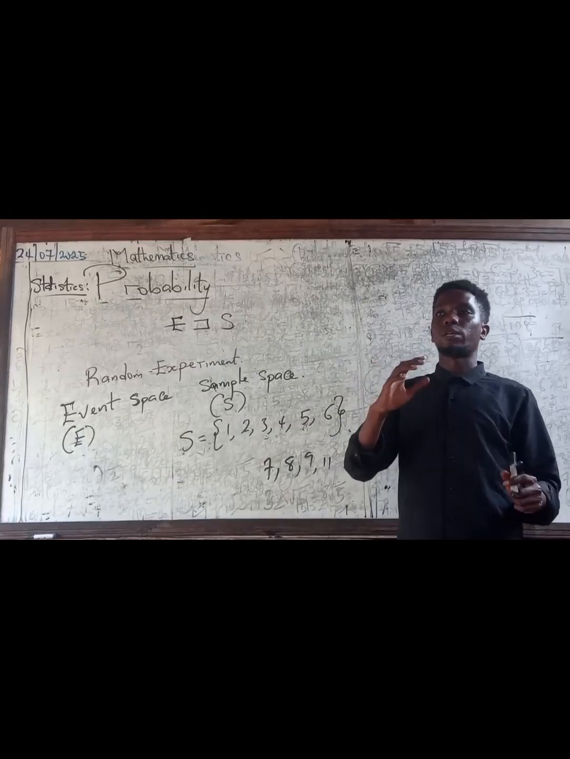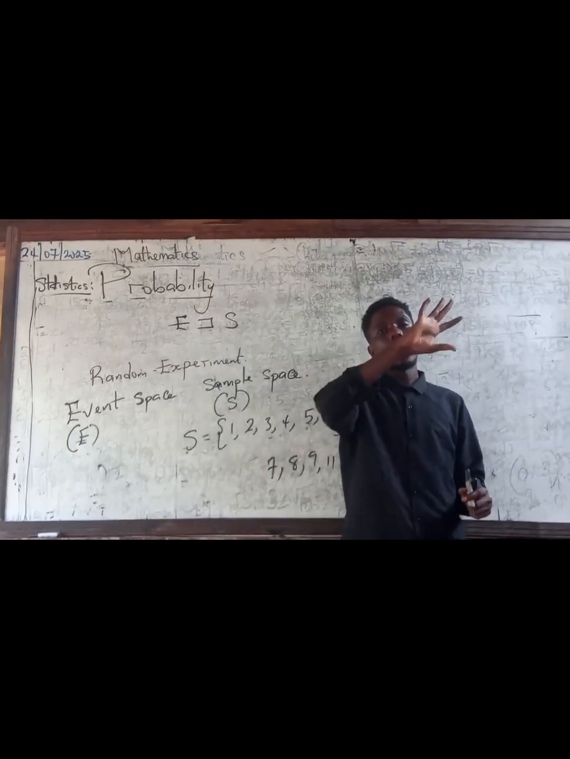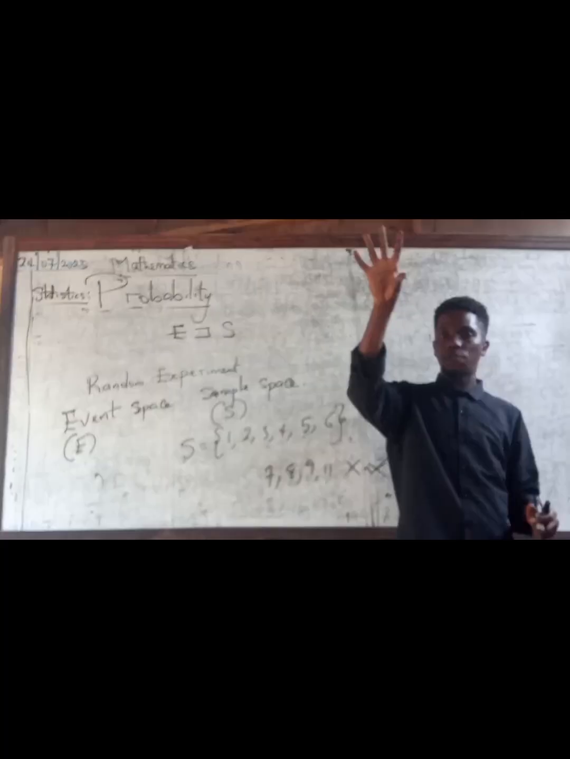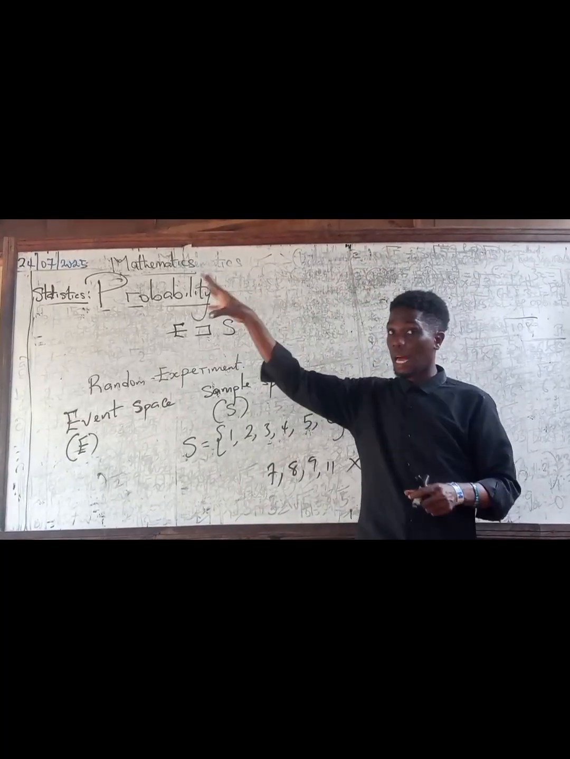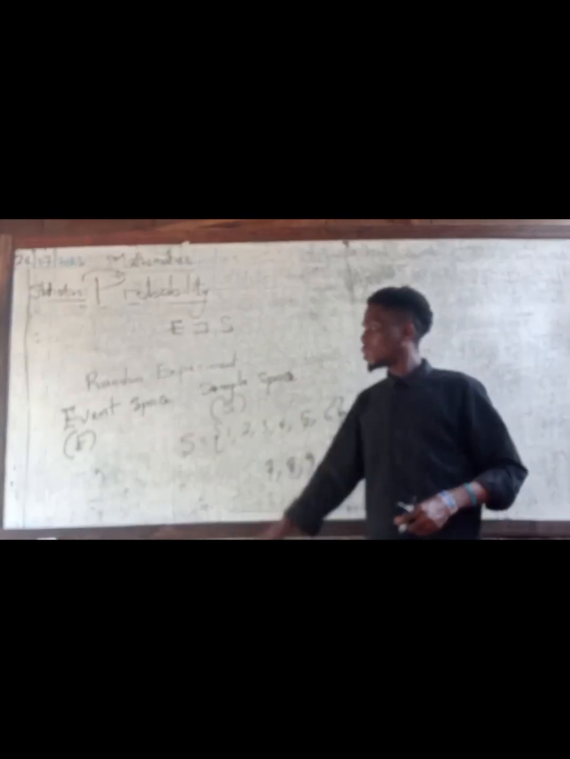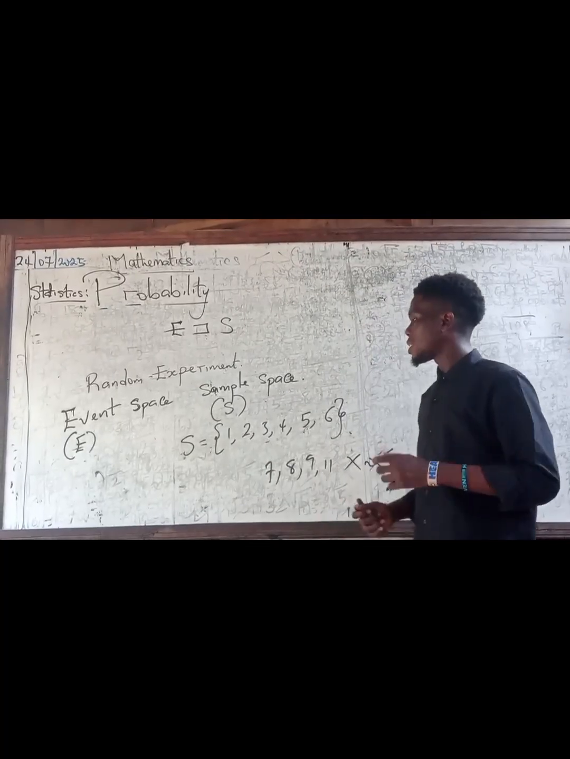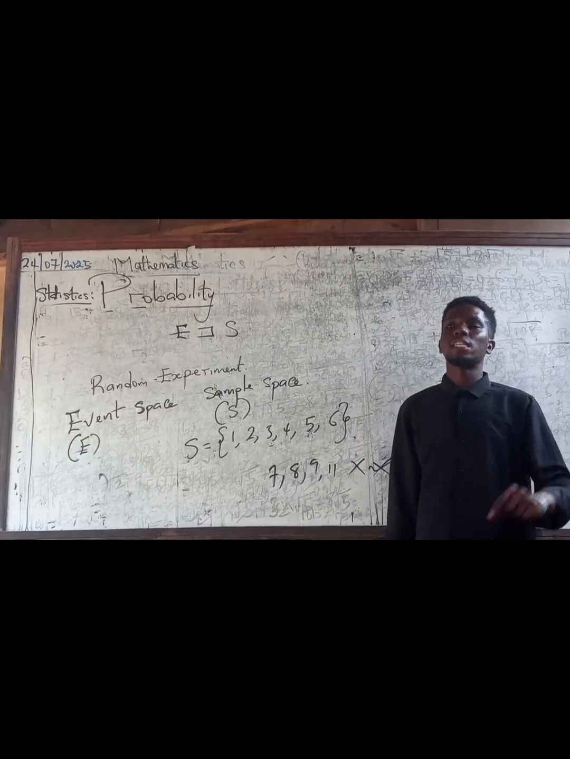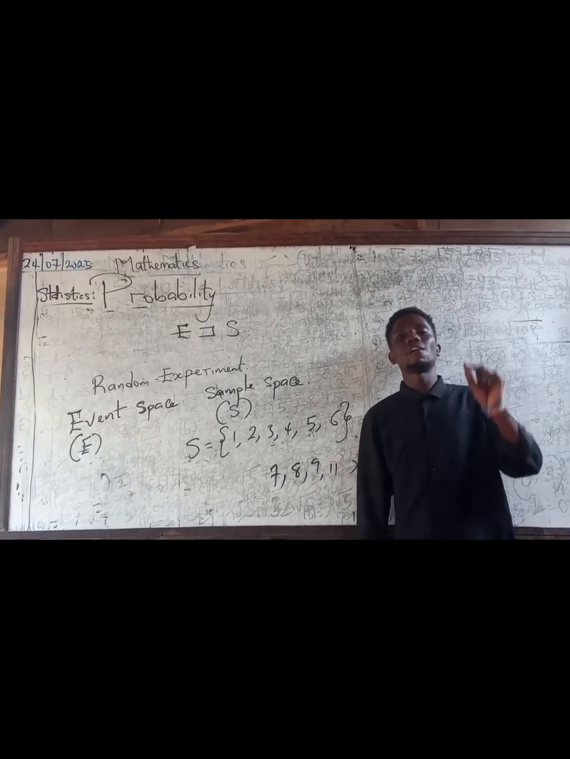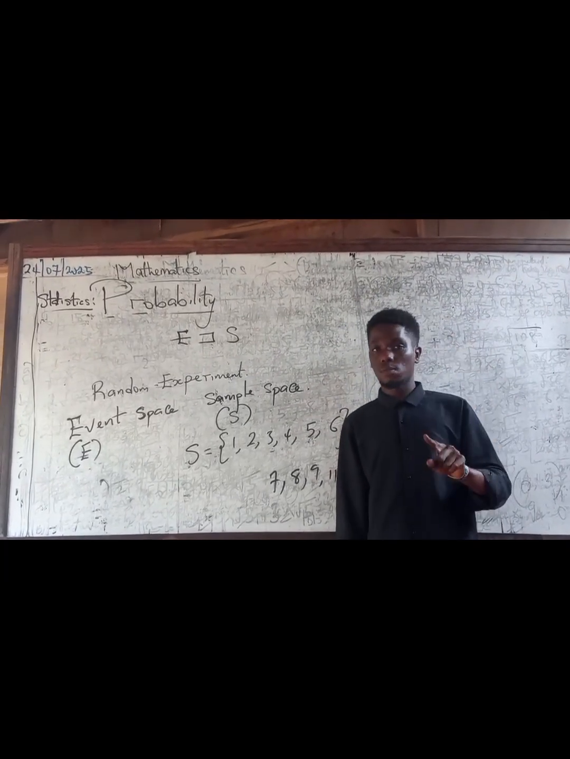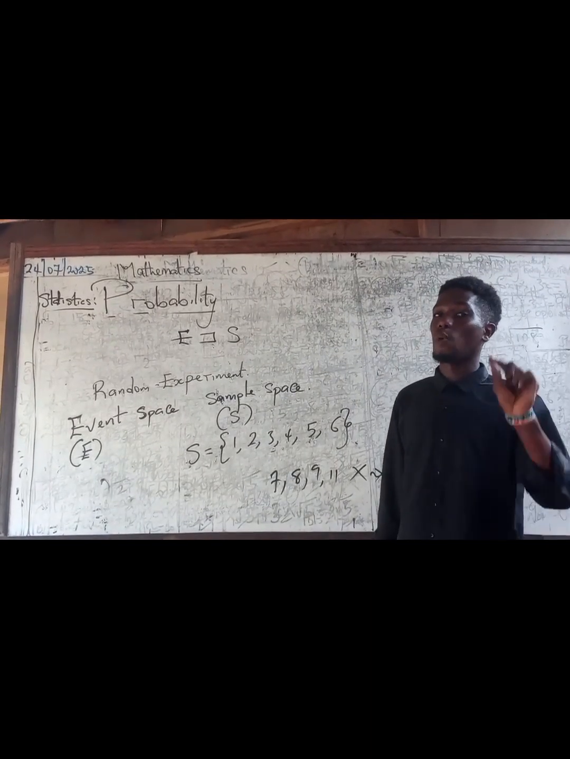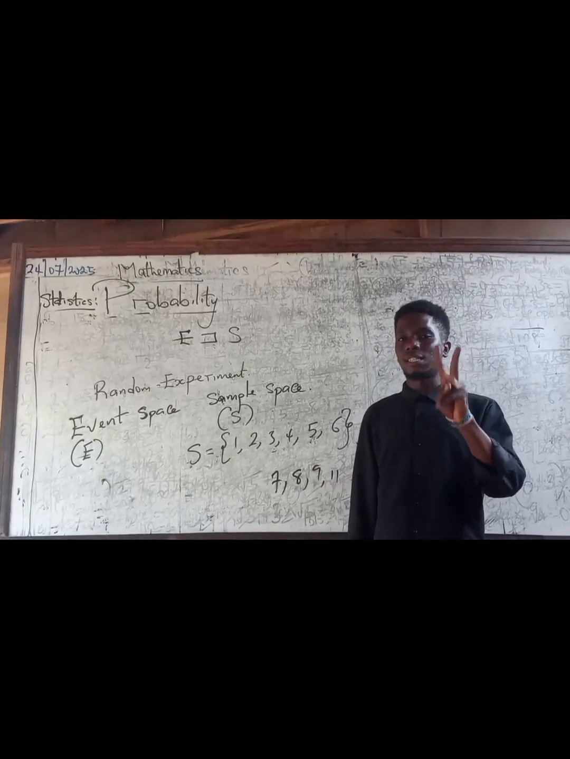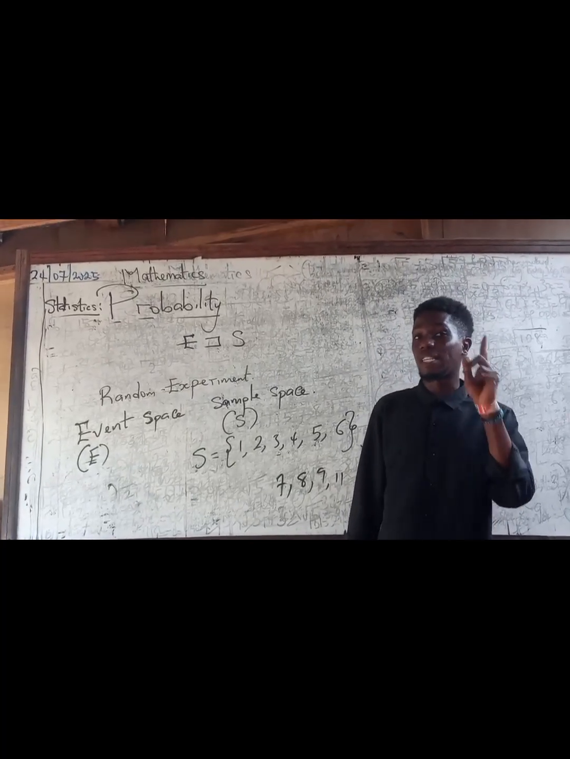Whenever you are dealing with a random experiment, the first thing you have to do is identify the sample space, then identify the event space. You don't do event space first before sample space. You identify the sample space, then you get the event space. Now, how do I get the event space? Let's say, for instance, I give you a question. In the toss of a die, what is the probability that I would have an even number? Remember, in the toss of a die, what's the probability I'm going to have what? An even number.